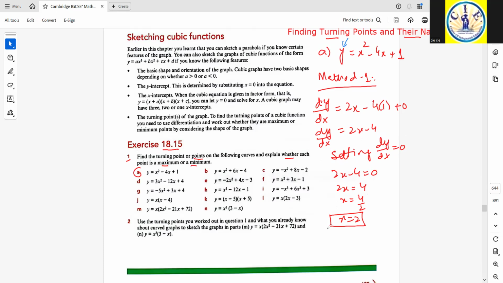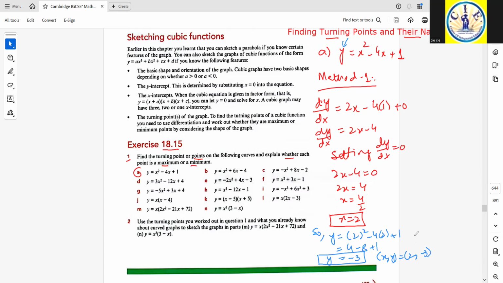So y will be equal to 2 squared minus 4 times 2 plus 1. That is 4 minus 8 plus 1, that is negative 3. This is the turning point. The turning point (x, y) is (2, negative 3).